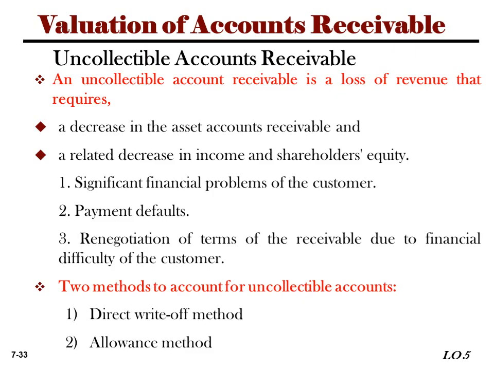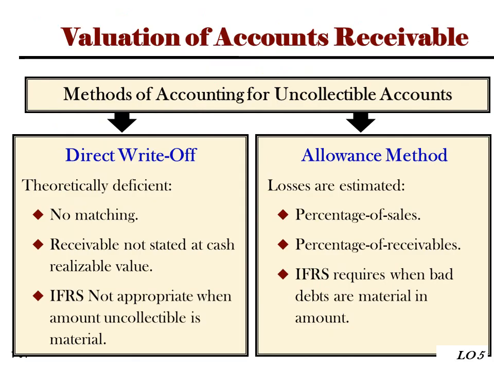2/10, end of the month. At the end of the month, that means 2% discount if paid within 10 days. Counting starts at the end of the month. So net 30 means the full amount is due within 30 days after the end of the month. So in the direct write-off method, there is no matching,